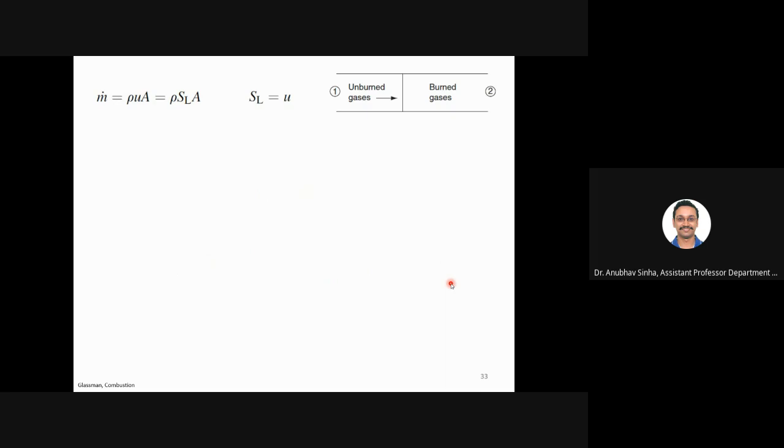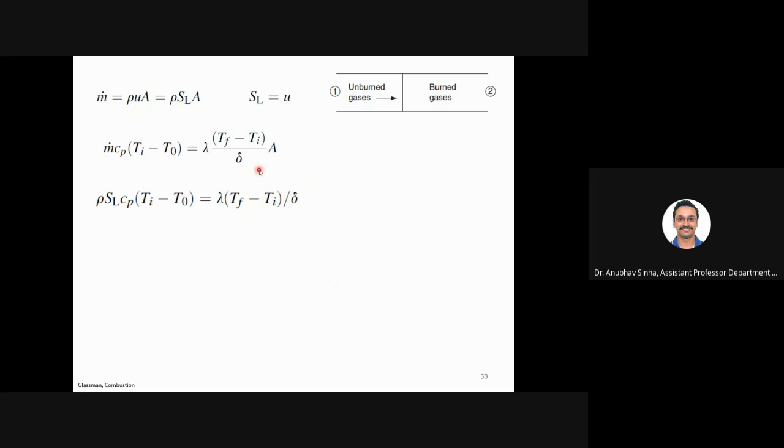So let us see what sort of calculations we can do. First we can start with the continuity equation. We'll say that m dot is rho U A. Now U is the same as SL. I substitute that here: instead of m dot, I can write rho SL Cp into delta T, and this side remains the same.